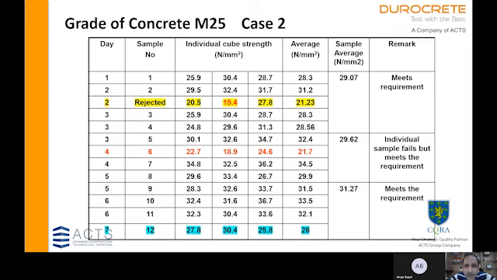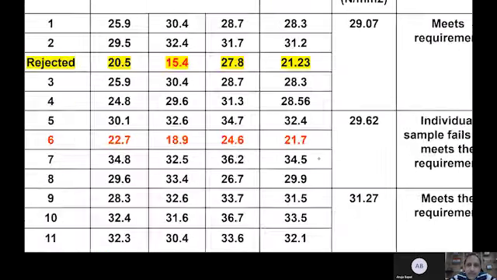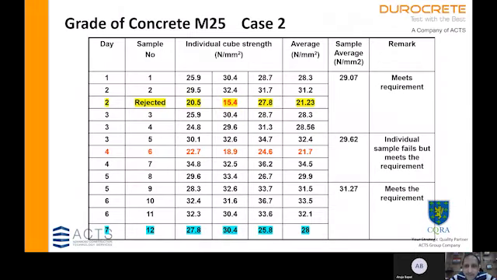Now, if we look at the second group, sample number 5 to 8, we have sample number 6 drawn on day 4, which is having a mean of 21.7, which is lower than grade minus 3.